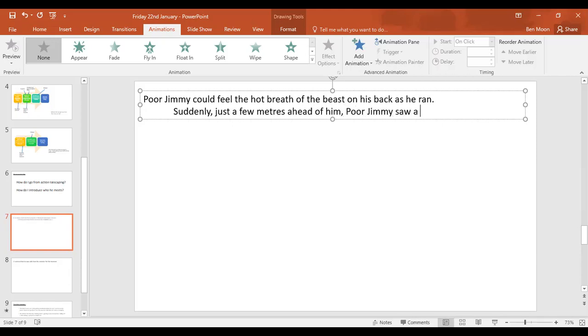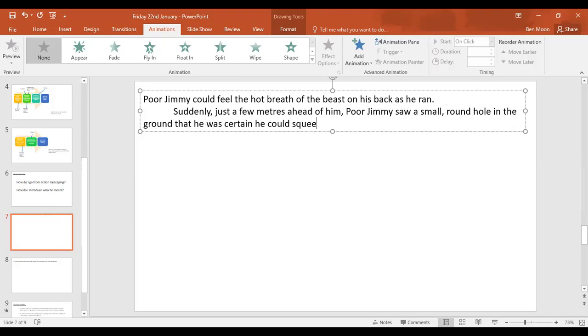Saw a, it's going to be like a hole in the floor or something. Could I just say a hole in the floor, a hole in the ground? He saw a small round hole in the ground that he was certain he could squeeze through. So suddenly, I think he was certain he could squeeze through. Full stop. So what's going to happen now?